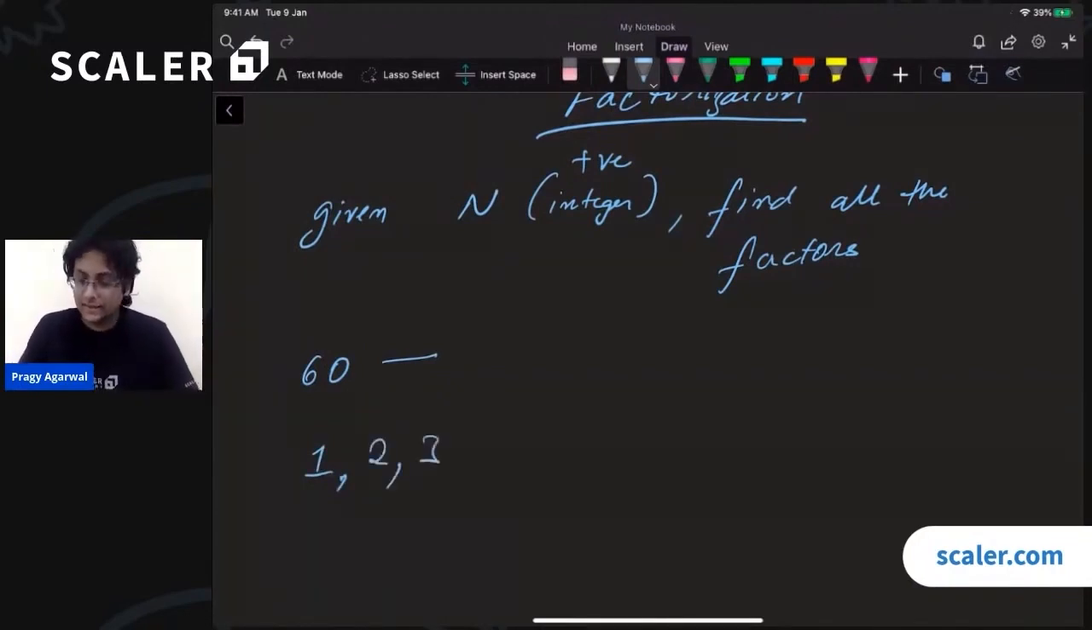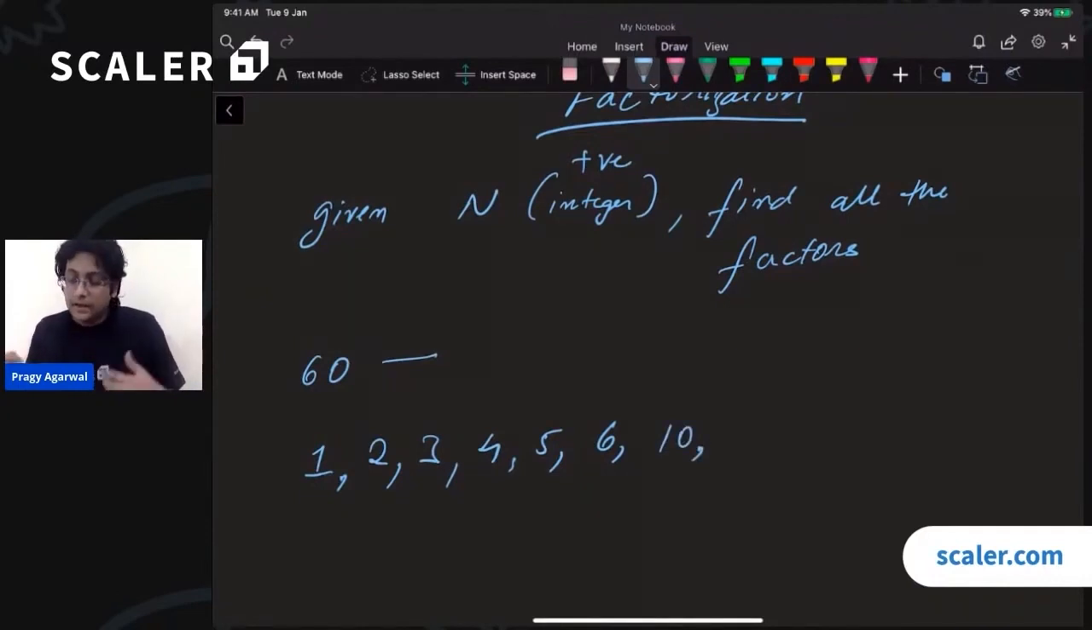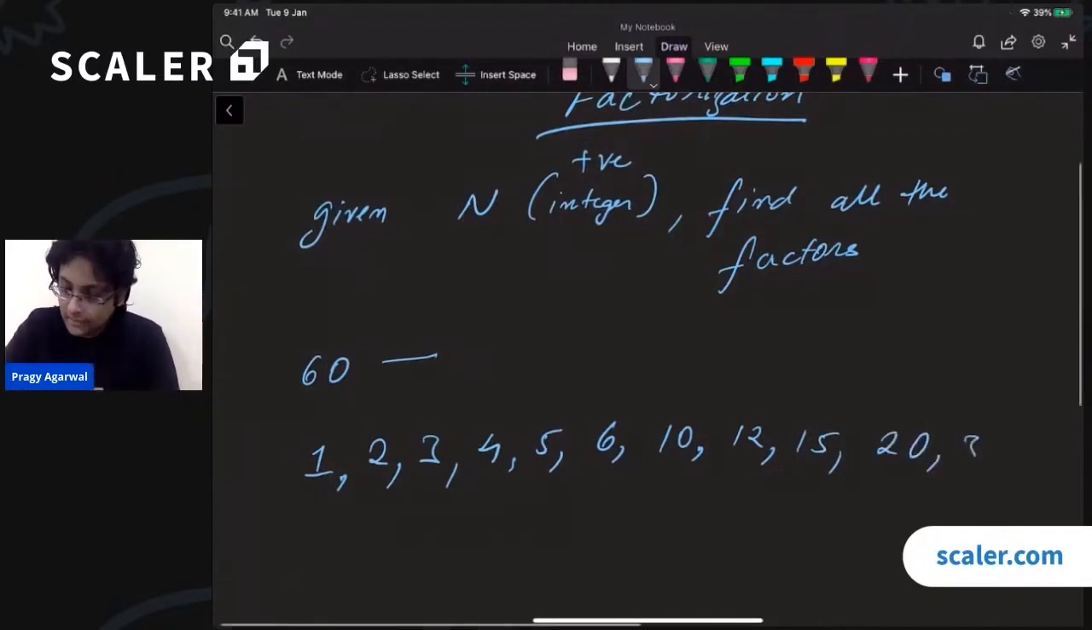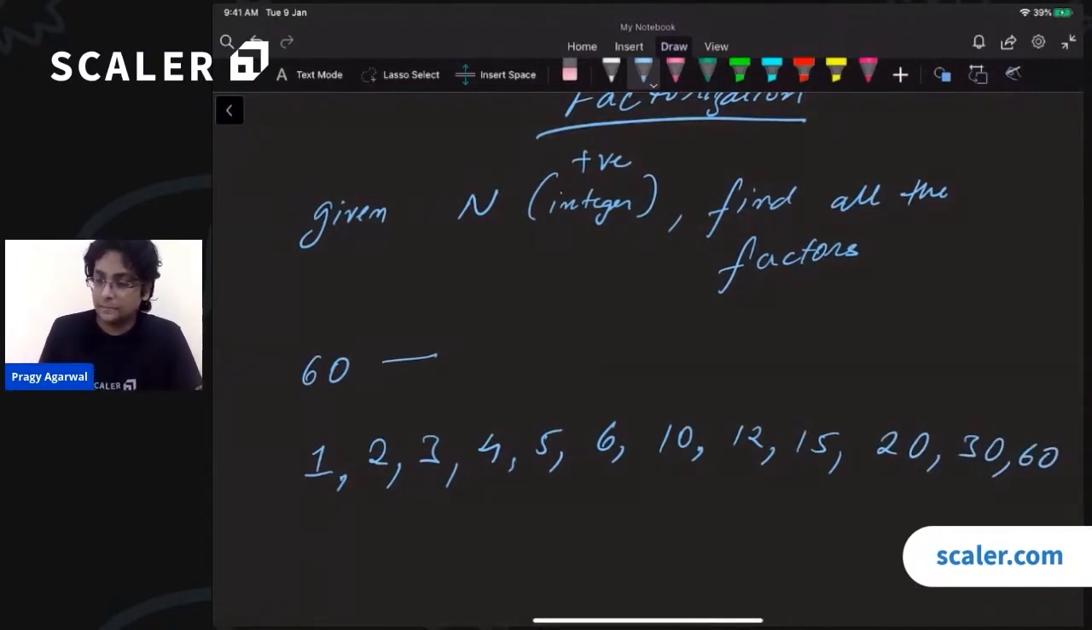Similarly, 3 divides 60. 4 also divides 60. 5 does, 6 does, 7 does not really divide 60, right? Now 8 also does not divide 60, neither does 9, 10 does, right? 10 definitely divides 60. After that, what numbers do we have? So we have 12, right? Then we have 15, then we have 20, right? What more? We have 30 and 60, right? So these are all the different factors of 60.